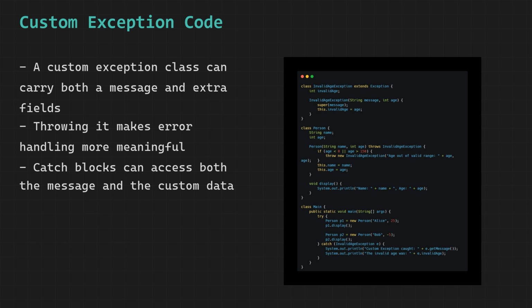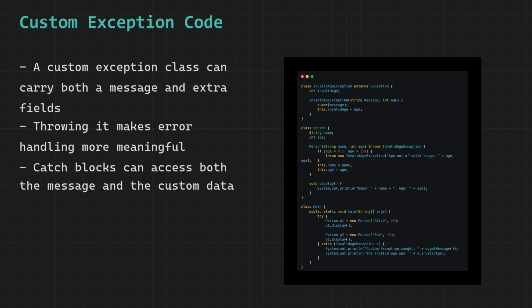First we create a Person called Alice with age 25. The constructor checks whether 25 is below 0 or above 150. It is neither, so the check passes. The Person object is created successfully and display is called. The output is name Alice age 25.